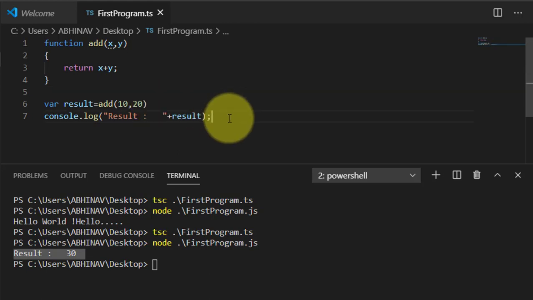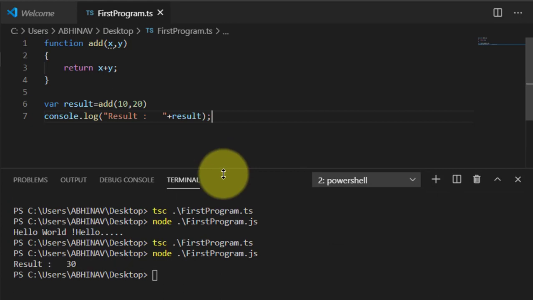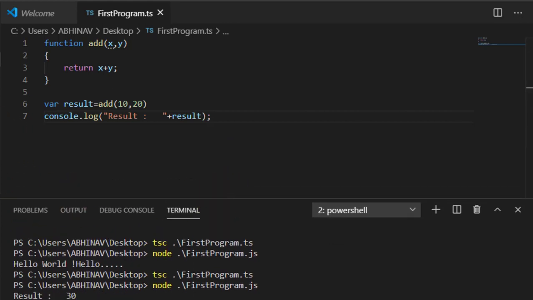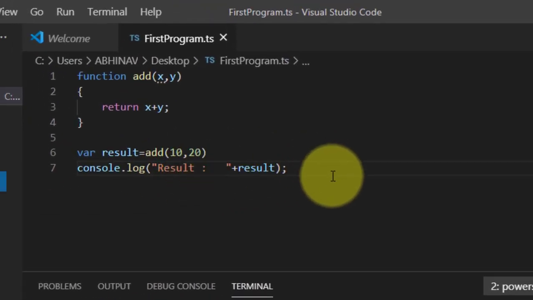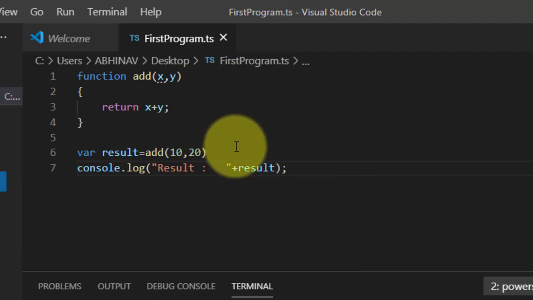Now go with the anonymous function. So this is calling the named function.